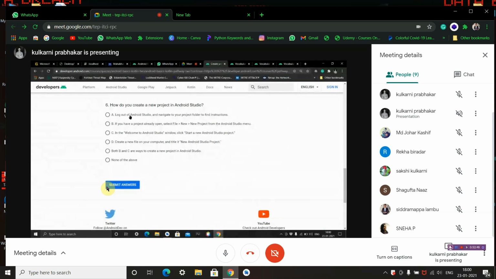How do you create a new project in Android Studio? Option A is log out of Android Studio and navigate to your project folders to find instructions. This is wrong. Option B is, if you have a project already open, select File, New Project from the Android Studio menu. Option C, in the Welcome to Android Studio screen, click on Start a new Android Studio project. This is the right one. Option D is create a new file on your computer and title it New Android Studio Project. This is wrong. So I will go with B and C.